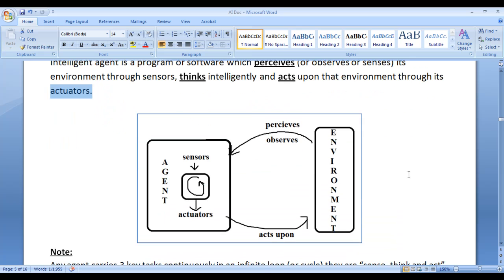Here I have a diagram to explain what is an agent or intelligent agent. We know that an intelligent agent is a software installed in a machine which perceives the environment through its sensors, thinks intelligently and acts upon the environment through its actuators. The agent receives inputs from the environment through its sensors and performs actions on the environment based on the received input through its actuators.